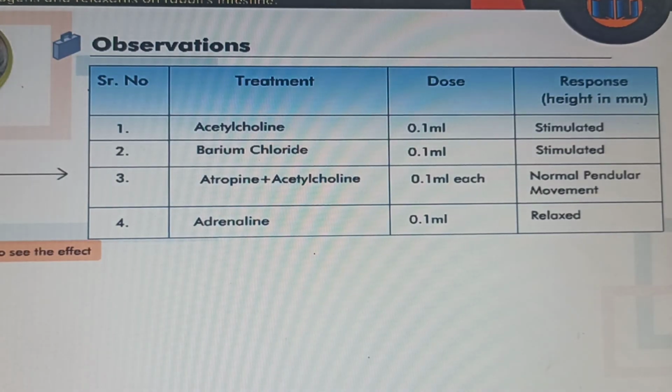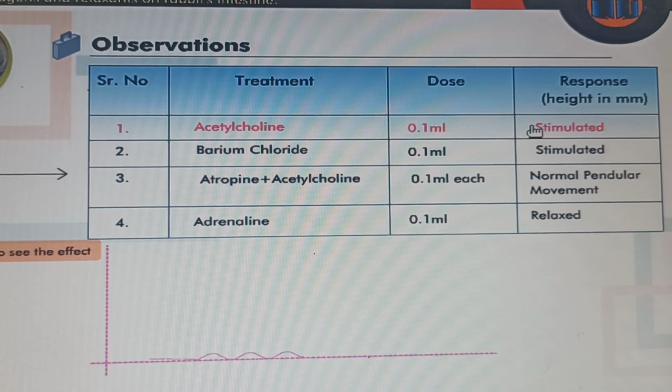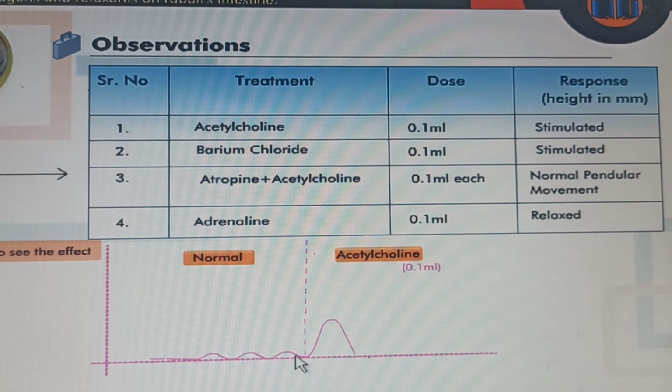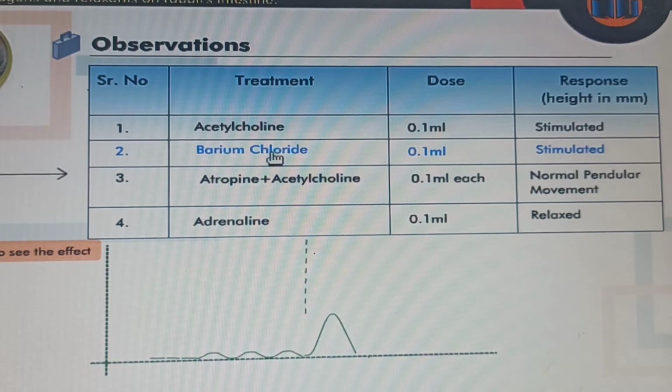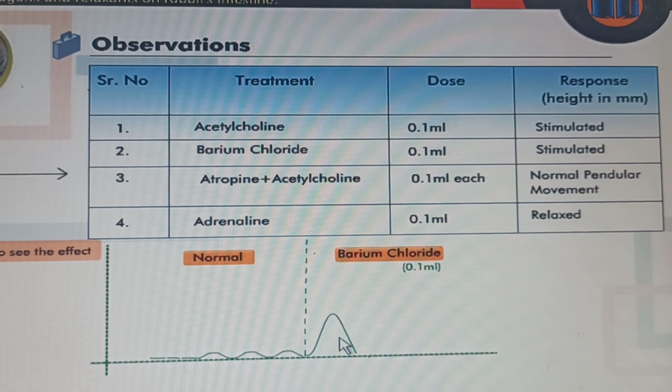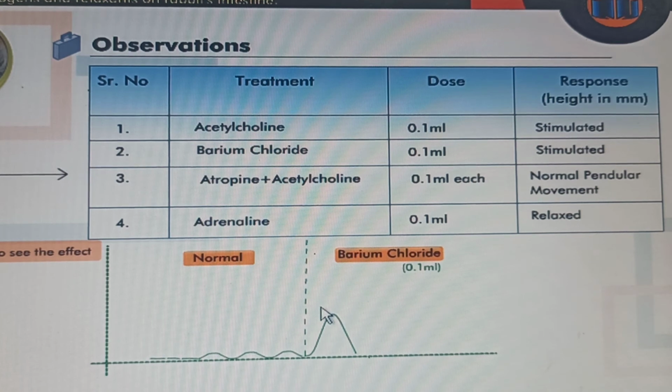So after performing this experiment, we can write the observation table like this. When acetylcholine is administered, it stimulates the muscle and produces the spasm, that is contraction. Therefore, this graph goes in upward direction. Similarly, when we administered barium chloride, it also stimulates the muscle and produces the contraction. So, acetylcholine and barium chloride are spasmogenic in nature.